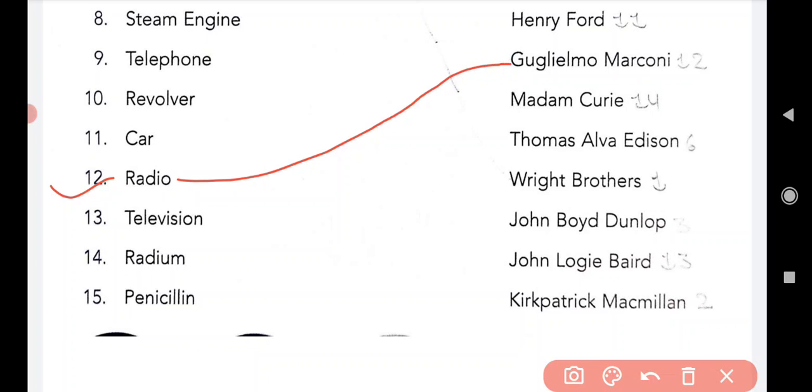Okay, Guglielmo Marconi invented the radio. Now come to the next, that is question number 13. Television.